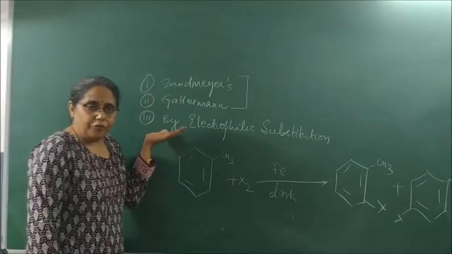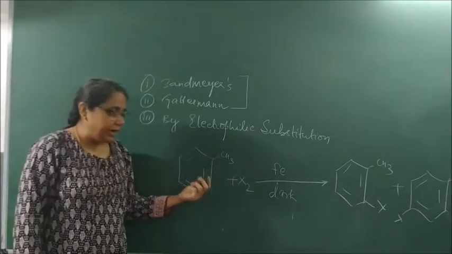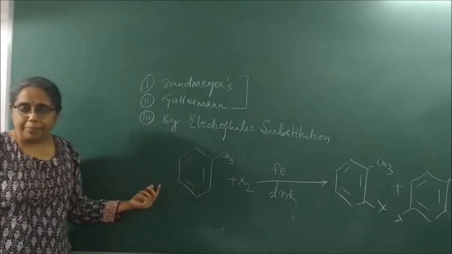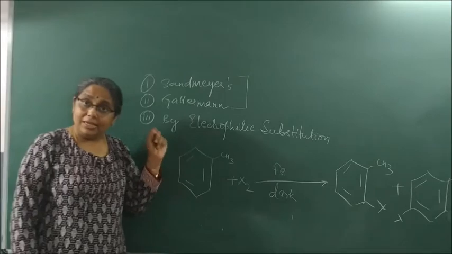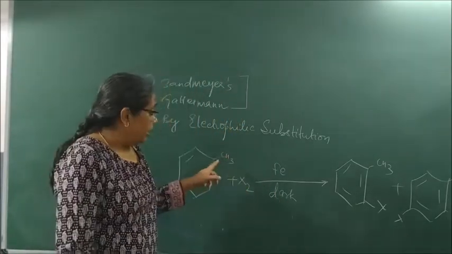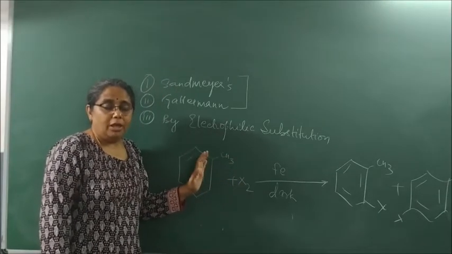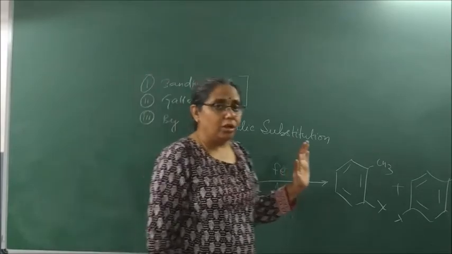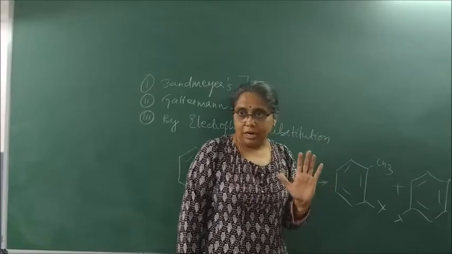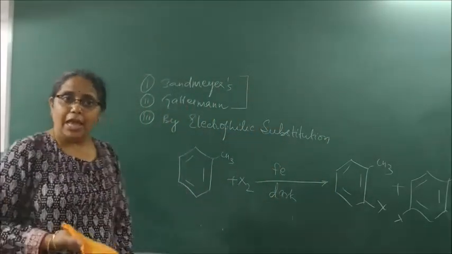If I do electrophilic substitution of any methyl benzene, I will find halogen being added either at the ortho position or at the para position. Ortho means second position, para means fourth position. Don't try coupling this methyl group and making it CH2Cl and all, because we are actually trying to make what? Chlorobenzene or chloromethyl benzene. Understood till here?